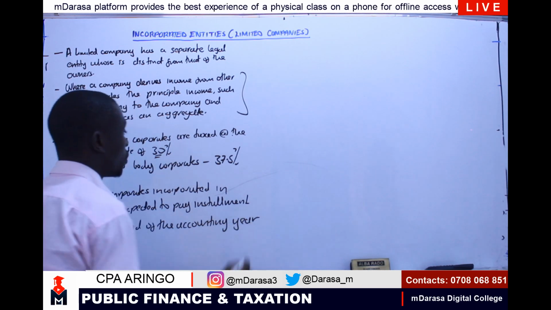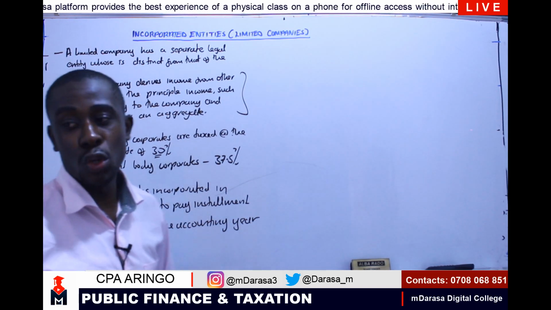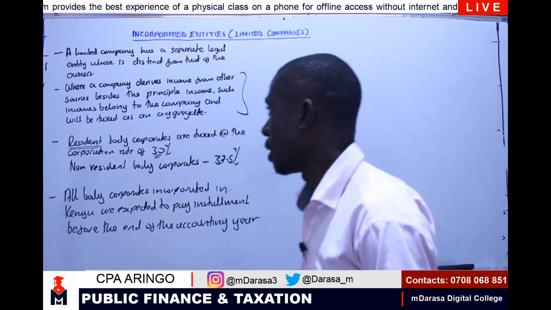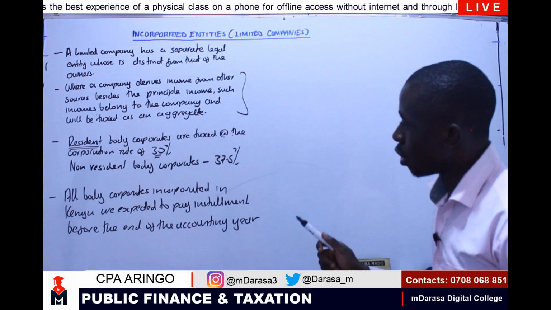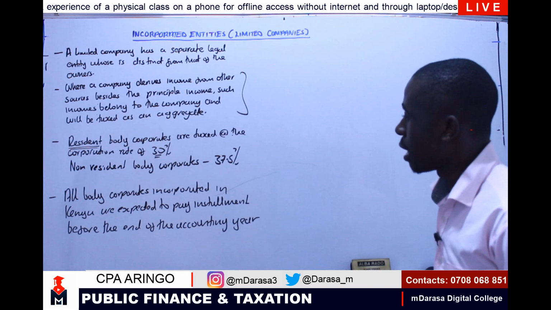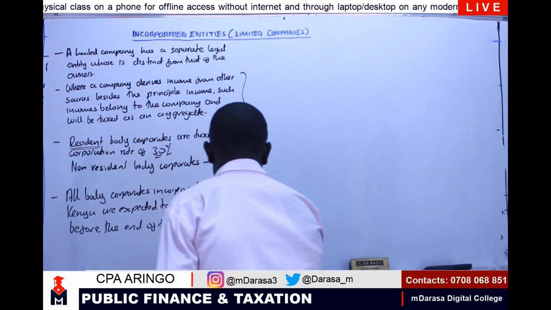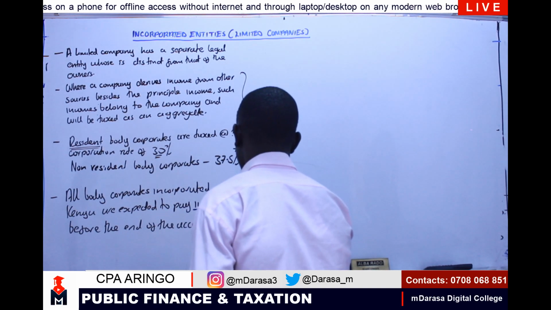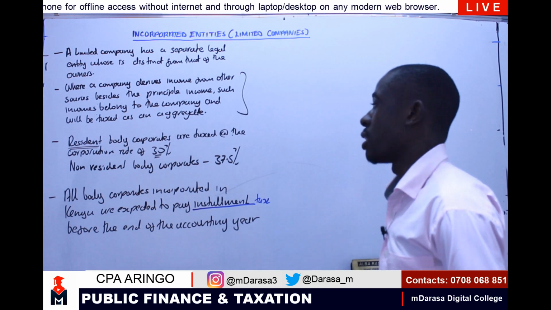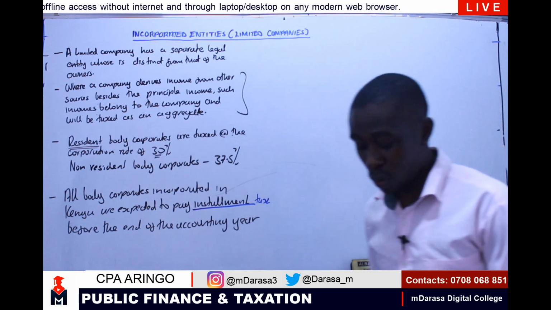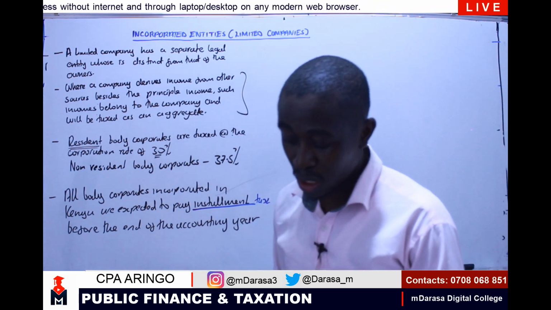This is very key, my good students. This is very key for you to grasp this concept clearly. We are saying that all body corporates incorporated in Kenya are expected to pay installment tax before the end of the accounting year. Now the question would be, how will we determine this installment tax that you're supposed to pay?